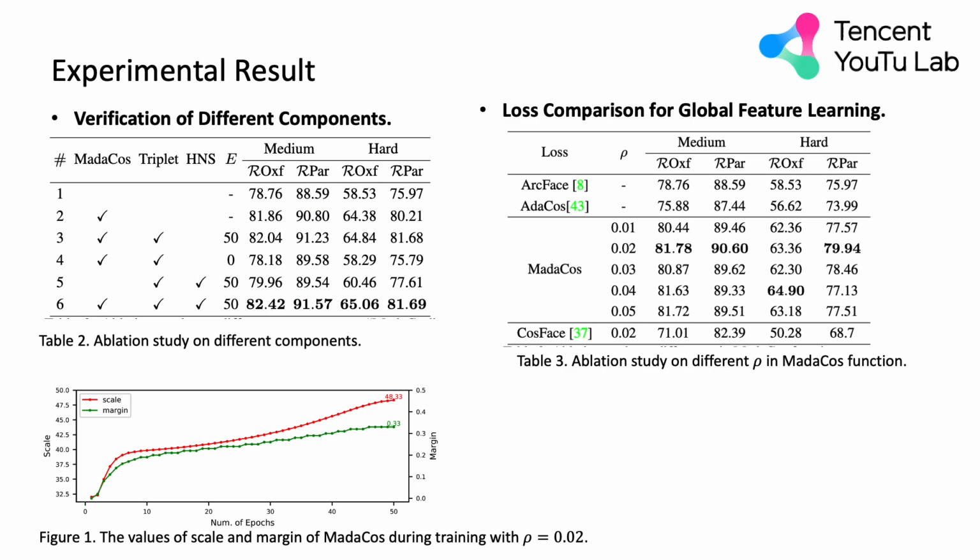In Table 2, we provide detailed ablation experimental results, verifying the contributions of three components to the baseline framework. When we introduce the Coarse-to-Fine framework to train the whole model with Modicos and triplet losses, we observe that it helps to improve the overall performance, especially on the hard cases. In Table 3, we also show the results of training with different anchor points in the softmax function. We simply adjust rho from 0.01 to 0.05 to train the model, and the results are all significantly improved.